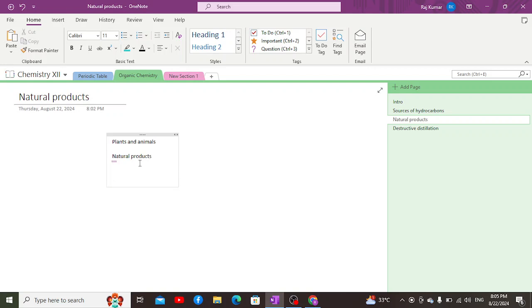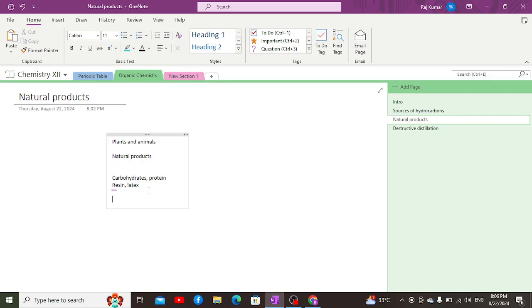Now, there are multiple natural products which are obtained from plants and animals or any other sort of living organism, for example bacteria, fungi, algae, or protozoa. But in general, the products we obtain include carbohydrates, proteins, cellulose, starch, and amino acids, which we also utilize as a source of food, and we extract several important compounds such as resin and latex. These are organic compounds obtained from excretory compounds of plants.